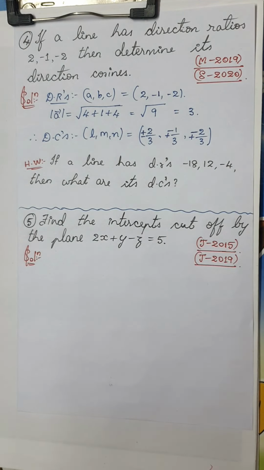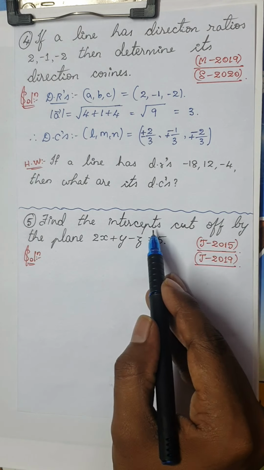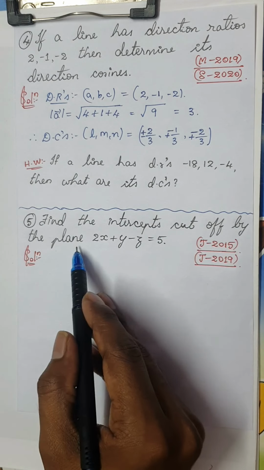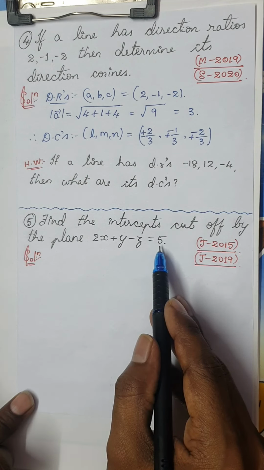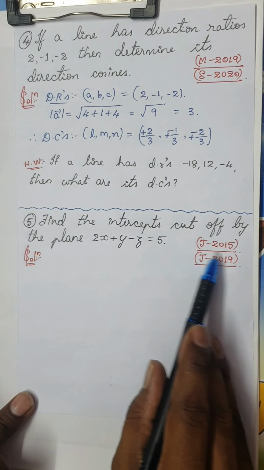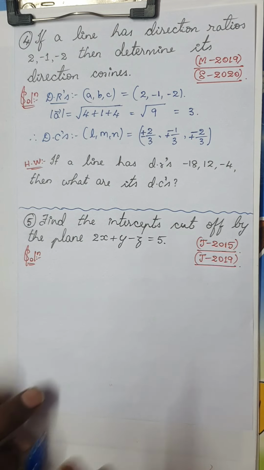Going on to the next question: find the intercepts cut off by the plane 2x plus y minus z is equal to 5. It has already been asked twice, July 2015 and July 2019.